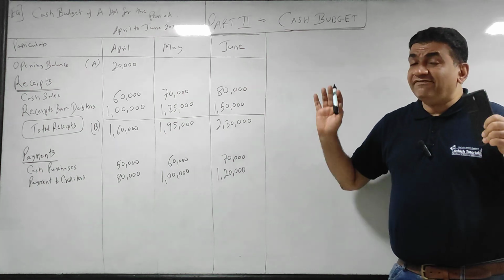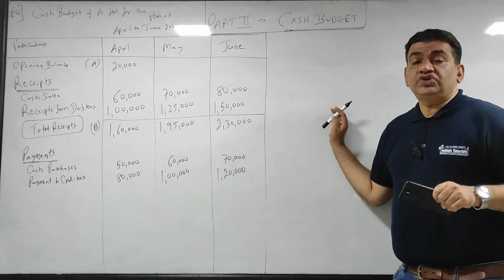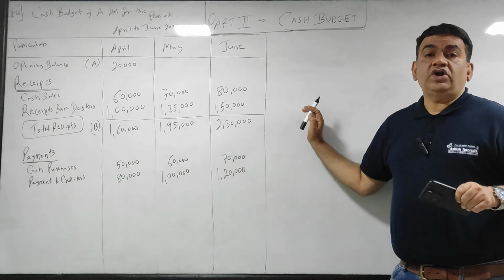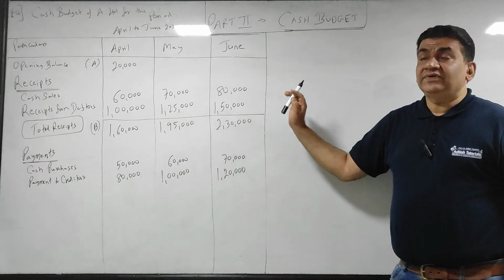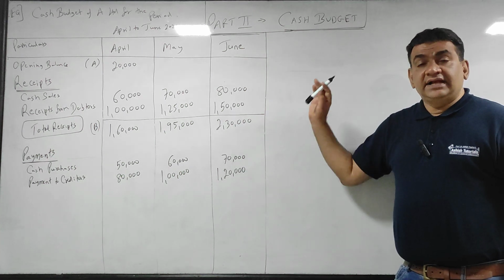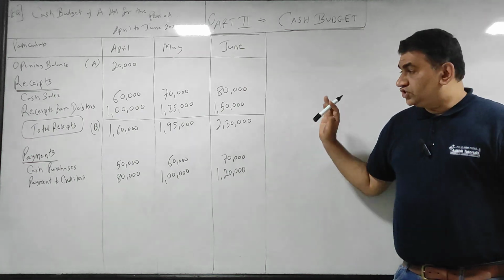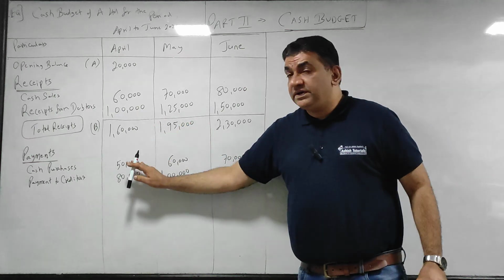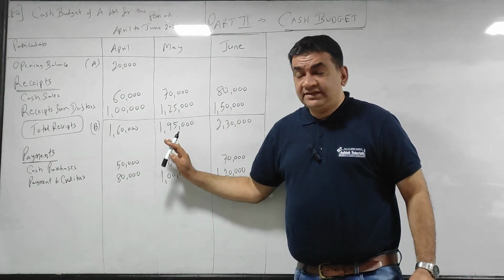Because what I have purchased in June on credit, I will pay in July, and I am not making July's cash budget. Clear with this, guys? So this is the thing. So cash purchase, take the purchases of the same month.